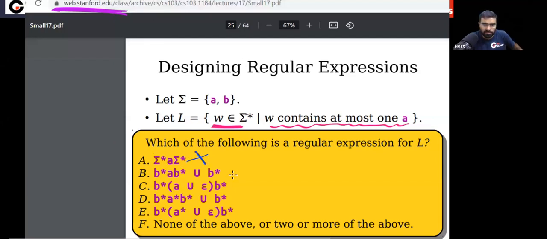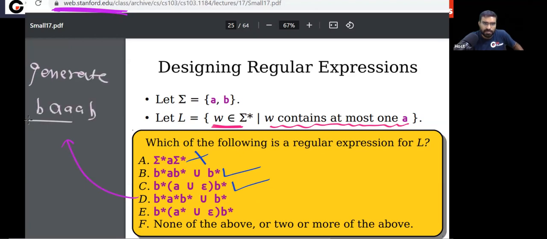What about the second one? Yes, second one is the answer. What about the third one? Yes, third one is the answer. What about the fourth one? See, fourth one can create more than 2 A's. In this, what can you generate? You can generate this type of string also. So I can say this is also not the answer.